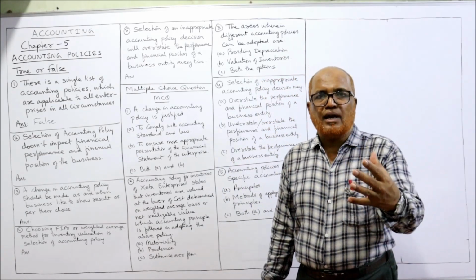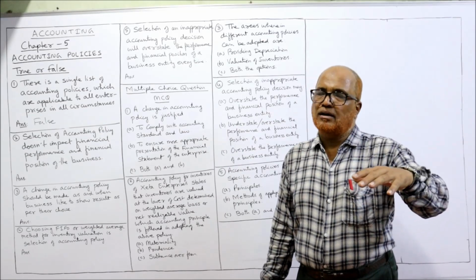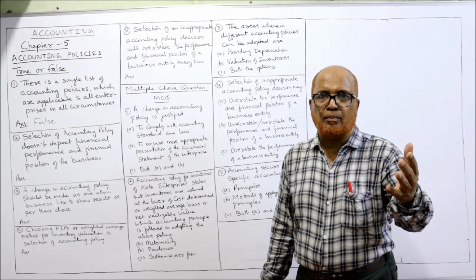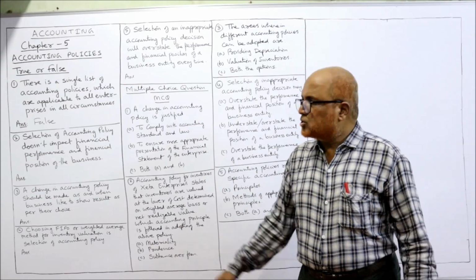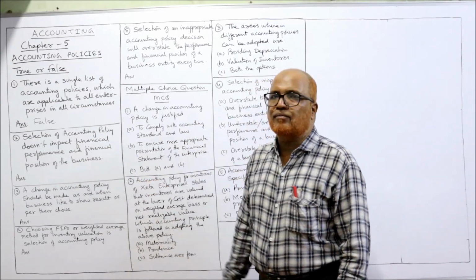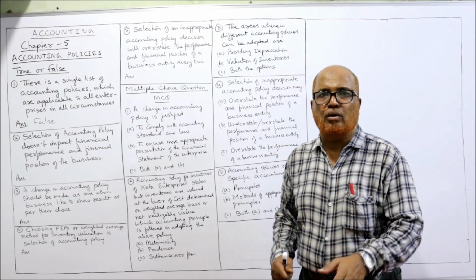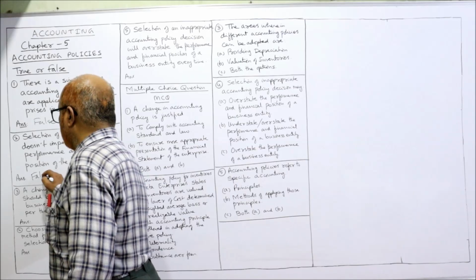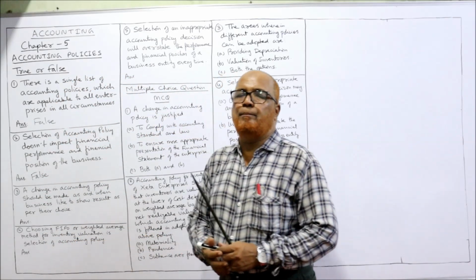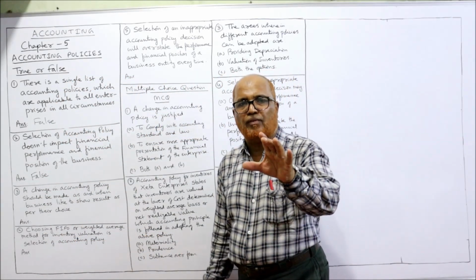So by changing the accounting policy, the variables in the performance statement and the financial position statement will change. So this statement is false. Accounting policy will have a big impact on the financial performance and the financial position.